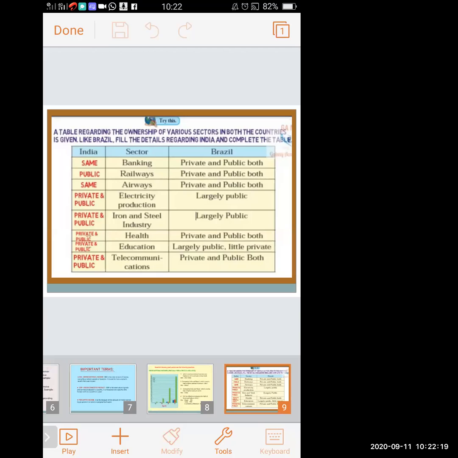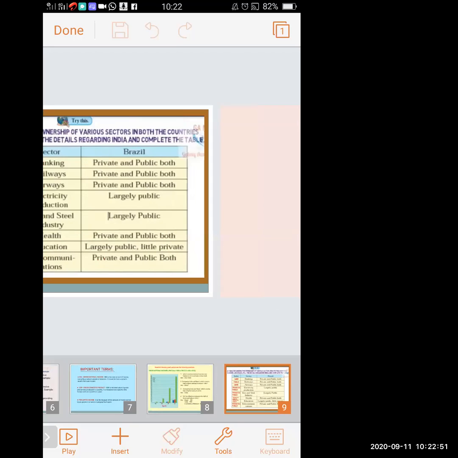Now next is telecommunication. This sector in Brazil comes in private and public both. As well as in India, it also comes in private and public both. So these are the different sectors, and we have seen in Brazil how it belongs to public or private, and India also. So there are two sectors, public sector and private sector, and we have seen which sector belongs to which country.